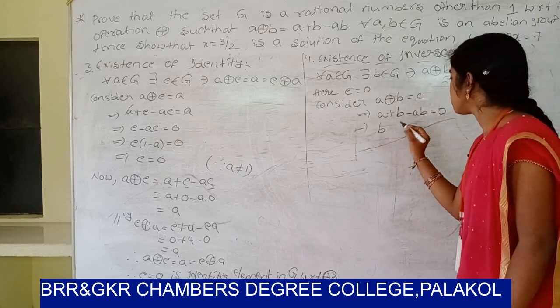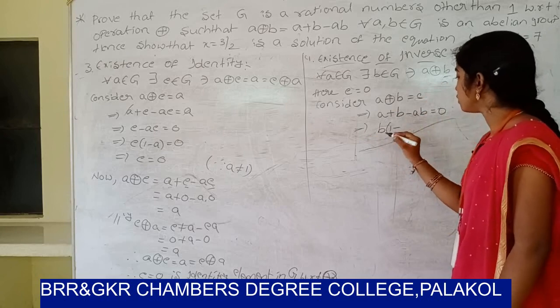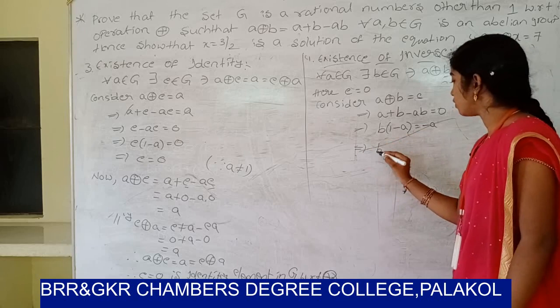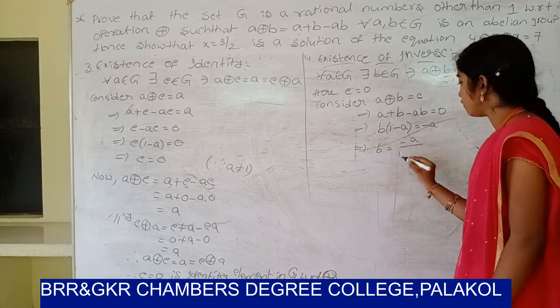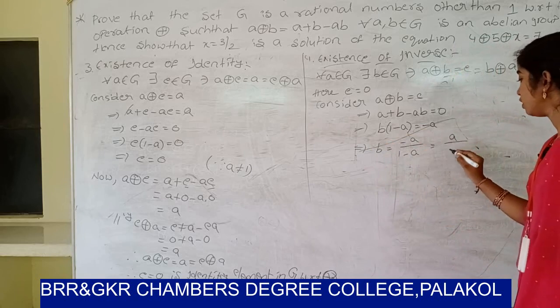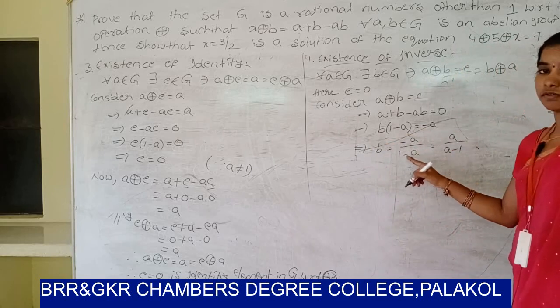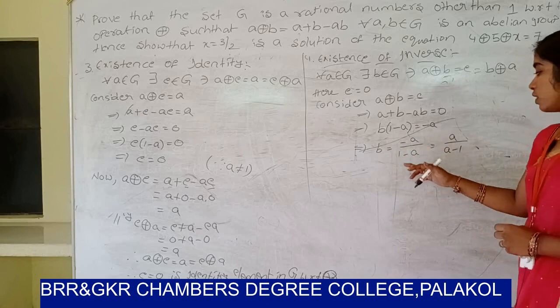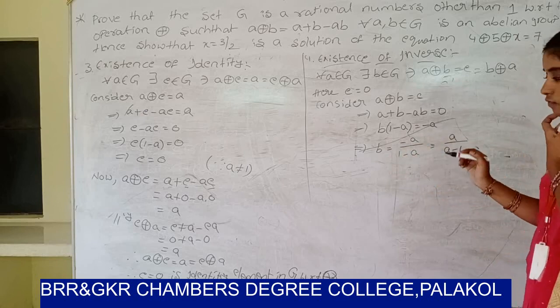It can be written as b will be common, b into (1 minus a) equal to minus a. So b equals minus a by (1 minus a). Taking minus common in the denominator, minus minus cancel, so b equals a by (a minus 1).